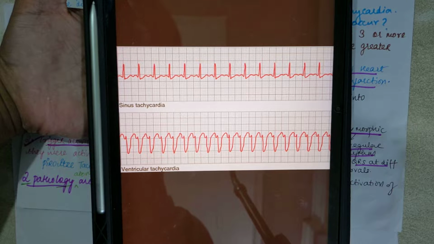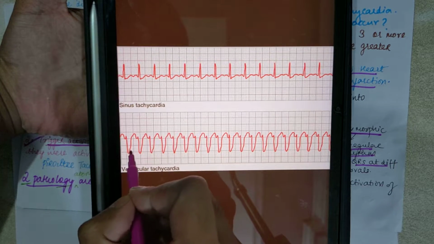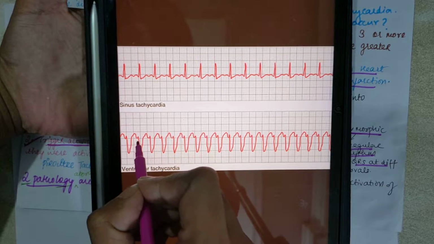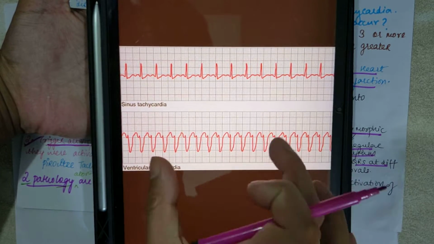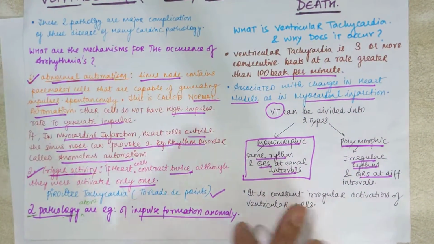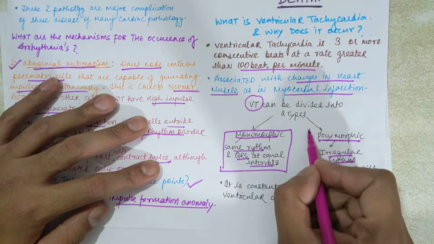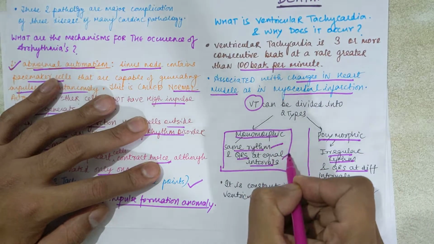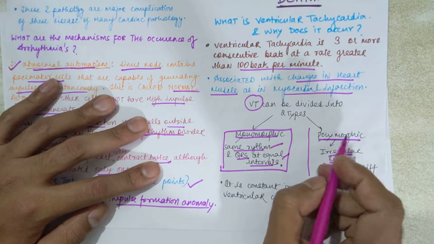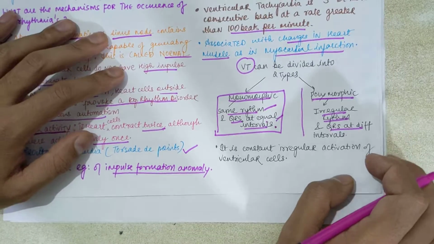When there is ventricular tachycardia, you can see no QRS complex. You can see no peak-like elevations. The T wave is also missing. So this ECG is of ventricular tachycardia. There are two types, polymorphic and monomorphic. The same rhythm with QRS at equal intervals, RR at equal intervals, is called monomorphic. If at different intervals, that is called polymorphic.